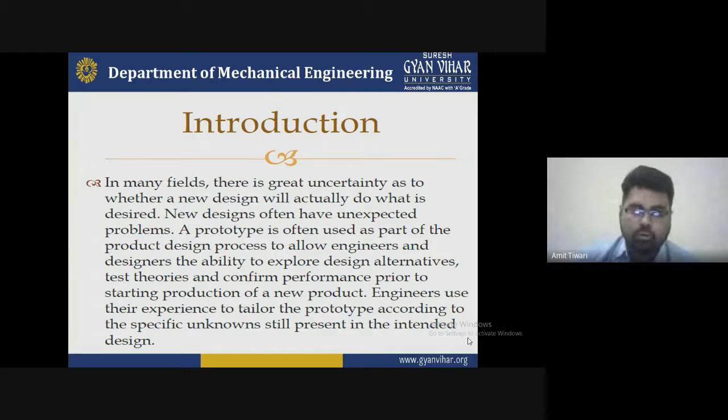So a prototype is often used as part of the product design process to allow engineers and designers the ability to explore design alternatives, test theories and confirm performance prior to starting production of a new development. And that's why engineers use their experience to trial the prototyping accordingly, as the specific unknowns are still present in the intended design.